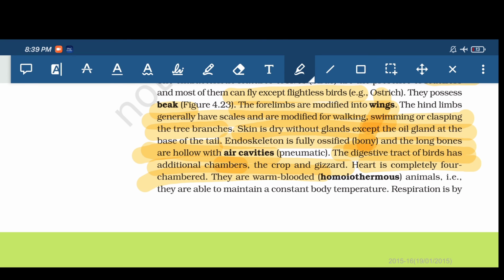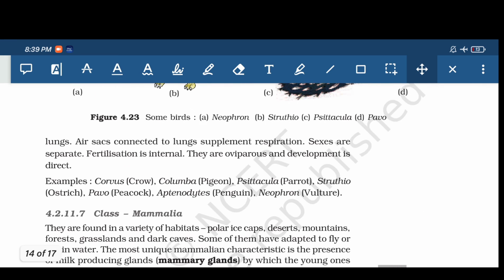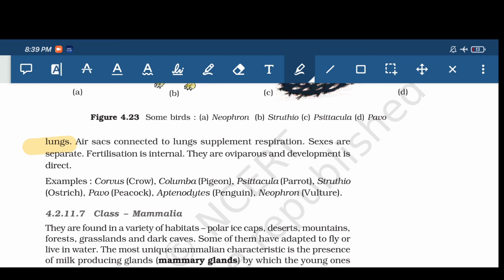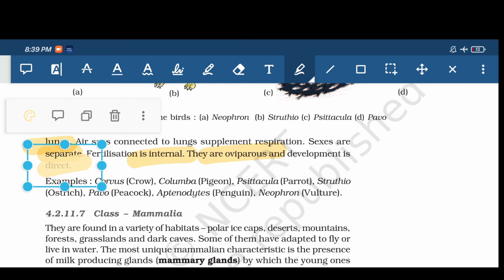So Aves are warm blooded animals, that is they are homeotherms. That means they can regulate their body temperature, they are able to maintain a constant body temperature. Respiration is by lungs. Air sacs connected to lungs supplement respiration. Sexes are separate, fertilization is internal, oviparous, development is direct. Examples are all the birds which you can see in the sky.